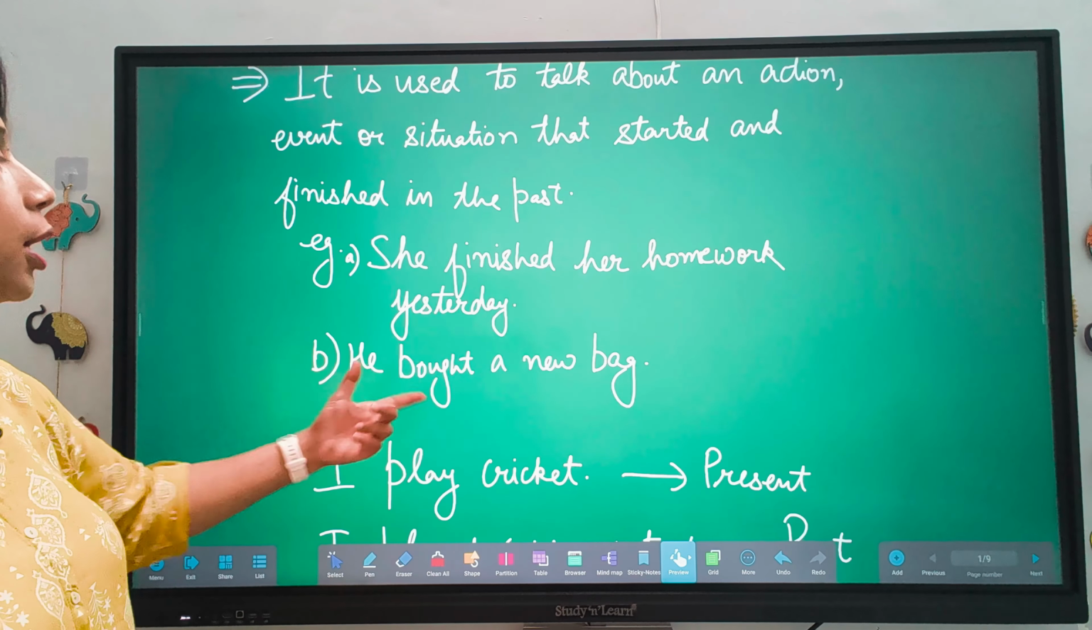He bought a new bag. उसने एक नया बैग खरीदा. तो वो खरीद चुका. Then we will write bought here. So this is about simple past tense.